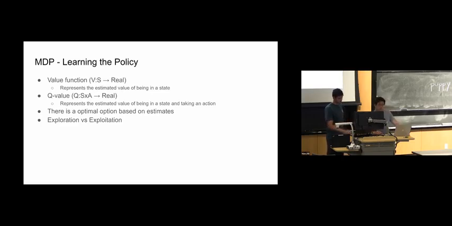And then in terms of learning the policy, there's two other relevant functions that we need to consider. The first is the value function that maps from states in the state space to their estimated value, which is based off the rewards as you've experienced, as well as projected other estimates of values in other states. And then we also want to consider the Q value, which basically maps from a state and action to the estimated value. This is just a more complex version of the value function. It just wants to consider that additional information of a specific action.